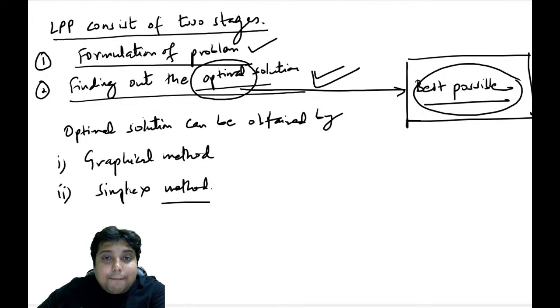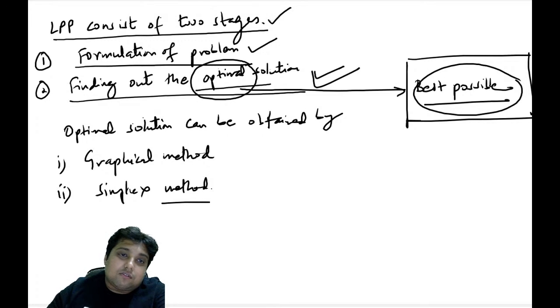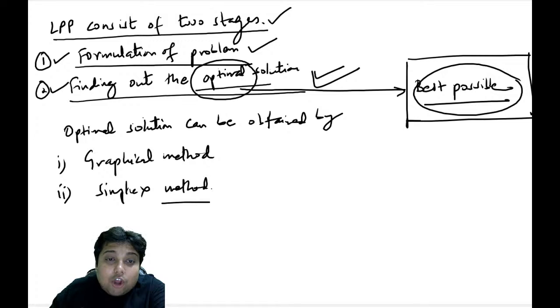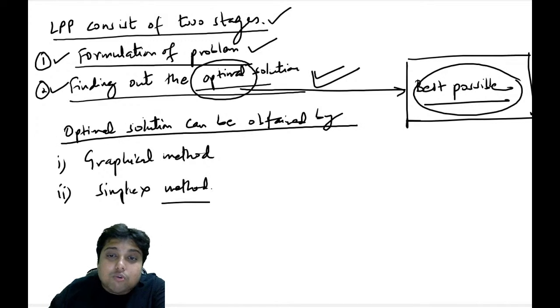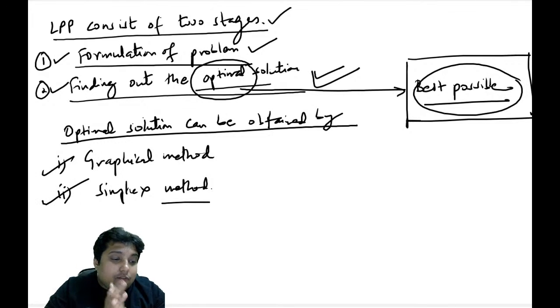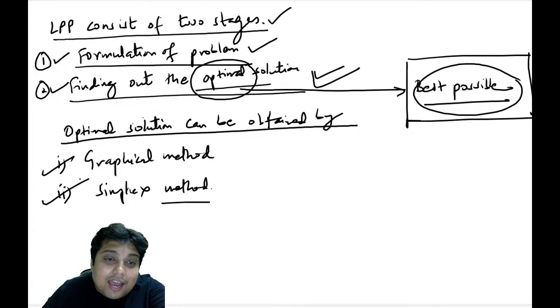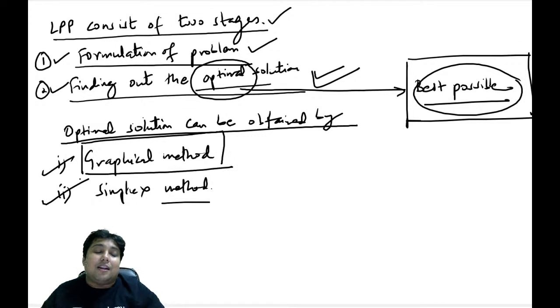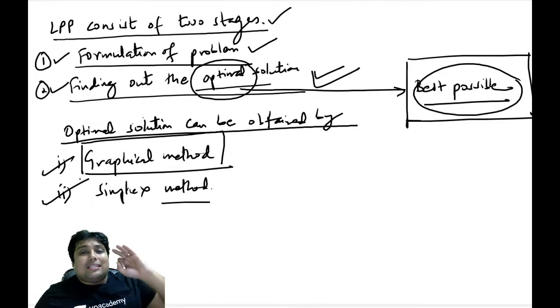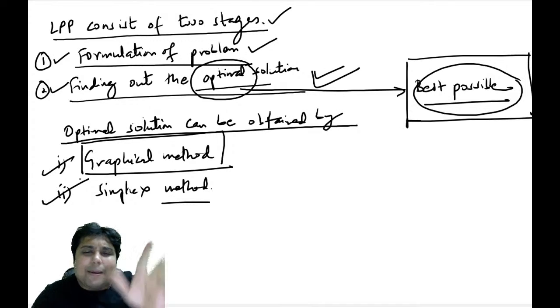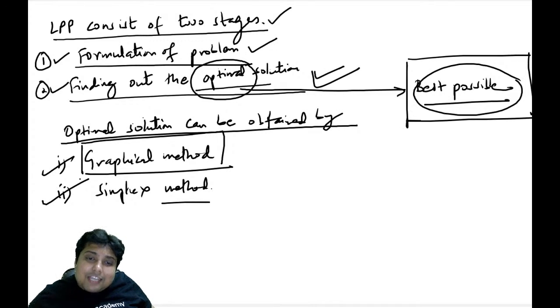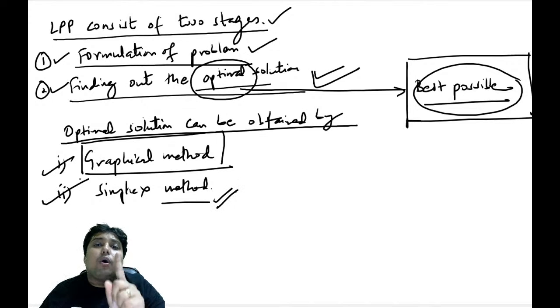So remember, LPP can be solved in two stages. One, by the formulation of the problem into a set of linear equations. Second, by finding the optimal solution. How to find the optimal solution? That is the question. The optimal solution can be obtained by two methods: one, the graphical method, and two, the simplex method. From this moment onwards, I will start with the graphical method. I will make sure that you understand the graphical method in the best possible way, and then I will go to the simplex method and explain why we are going to the simplex method.